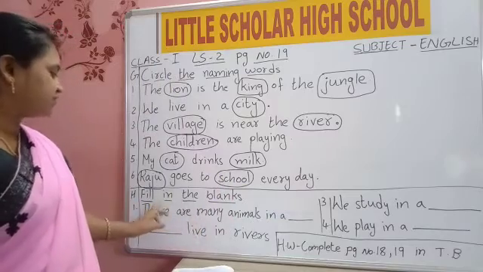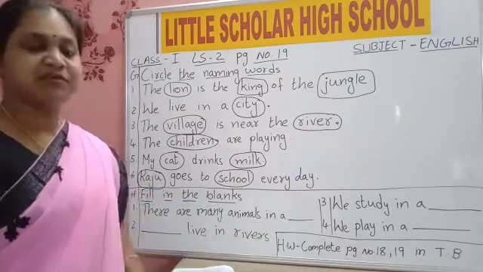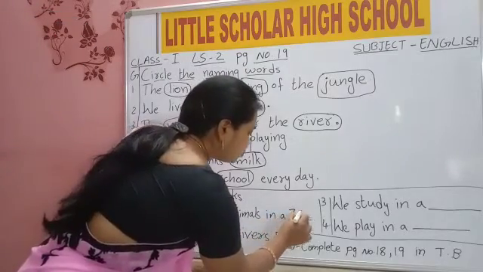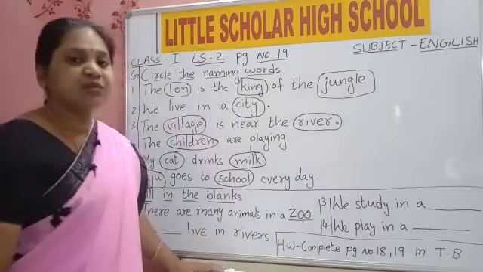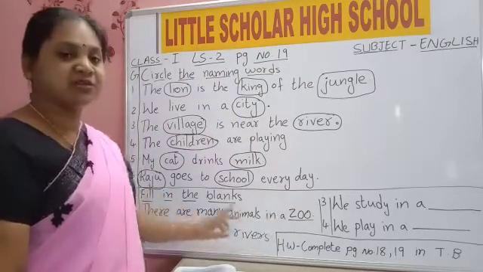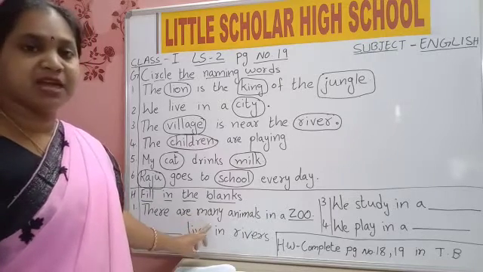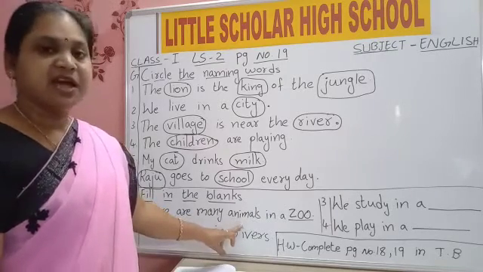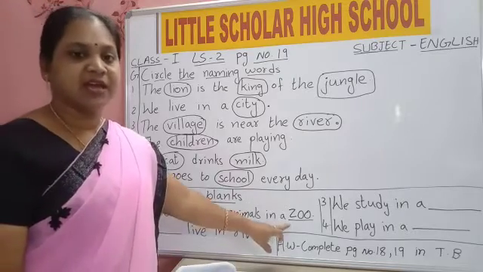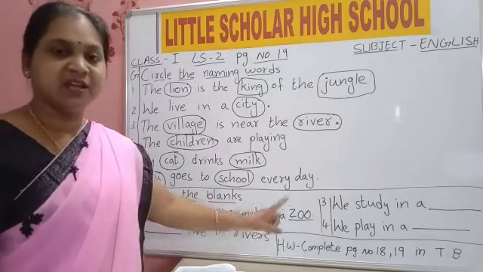Now we will write this. Fill in the blanks. There are many animals in a, where we can see many animals? Zoo. Z-O-O. Zoo. Say zoo spelling. Z-O-O. Zoo. There are many animals in a zoo. T-H-E-R-E. There. A-R-E. M-A-N-Y. Many. A-N-I-M-A-L-S. Animals. I-N. In. A Z-O-O. Zoo. There are many animals in a zoo.